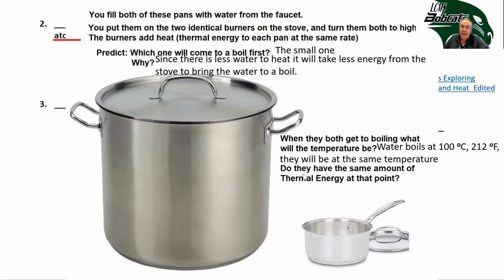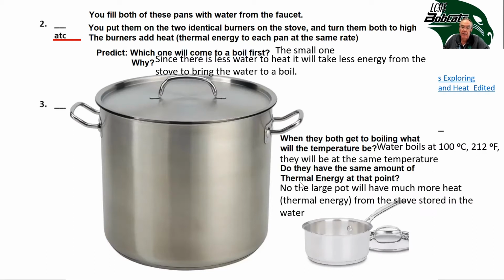So I put in here the last thing. Do they have the same amount of thermal energy at that point? No. The large pot will have much more heat or thermal energy from the stove stored in the water. And that's why it took so much longer for it to heat to a boil, because the two things that thermal energy depends on are mass and temperature. Well, they both reach the same temperature, which is boiling. But this one has so much more water. It took much more heat from the stove, and that heat is stored in all this water.